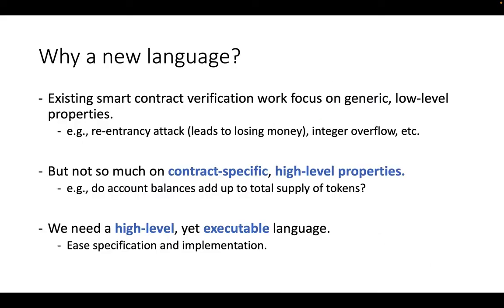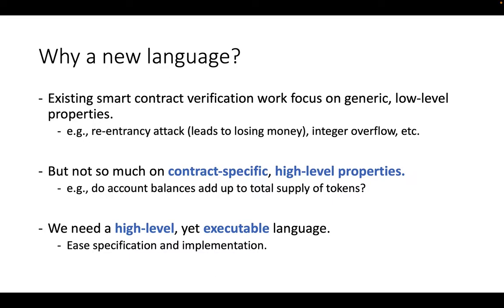So why do we need a new language? It's because in existing smart contract analysis work, most of them focus on generic and low-level properties. For example, reentrancy attack, which typically leads to you sending money multiple times, thus losing your money. And integer overflow, it's a typical program property to be verified generally. But there's not so much work on contract-specific and high-level properties. For example, in this wallet contract, do all the account balances add up to the total supply of tokens?